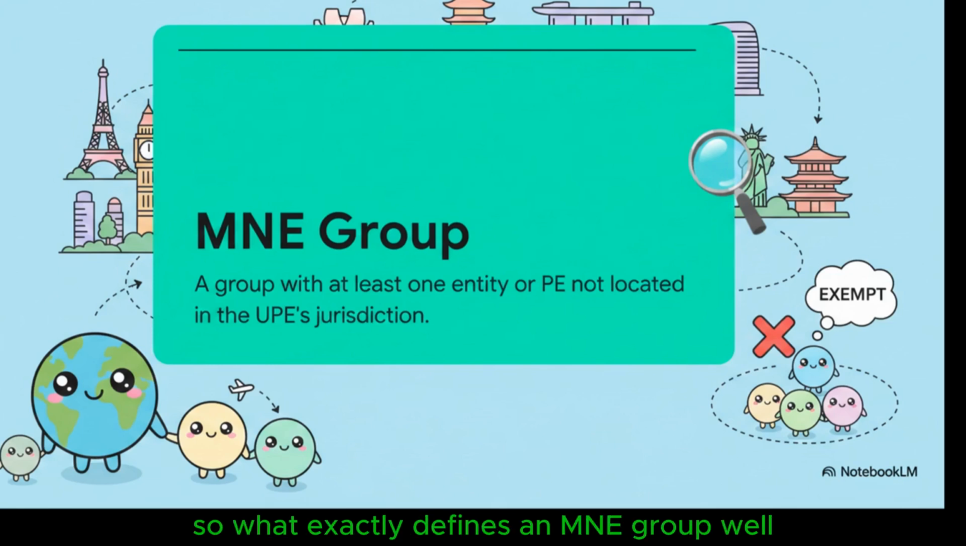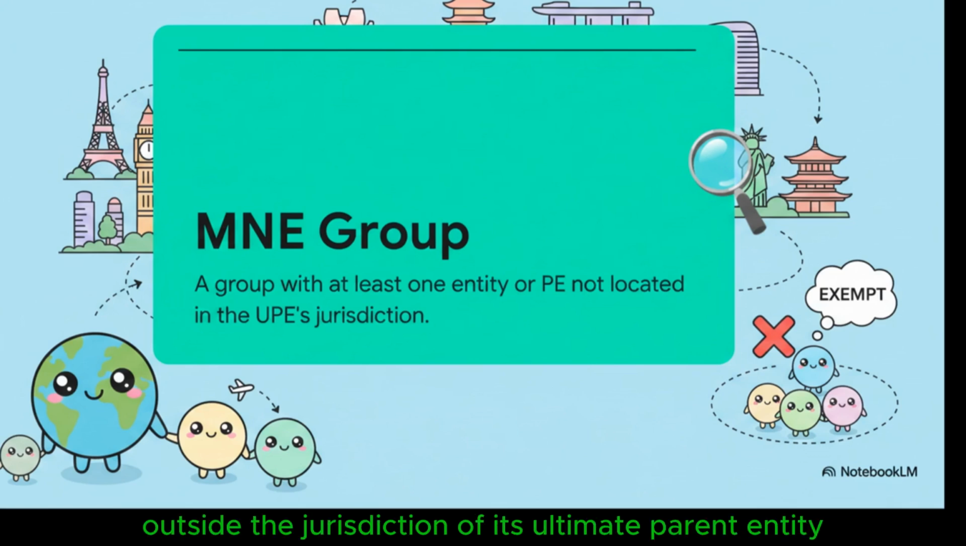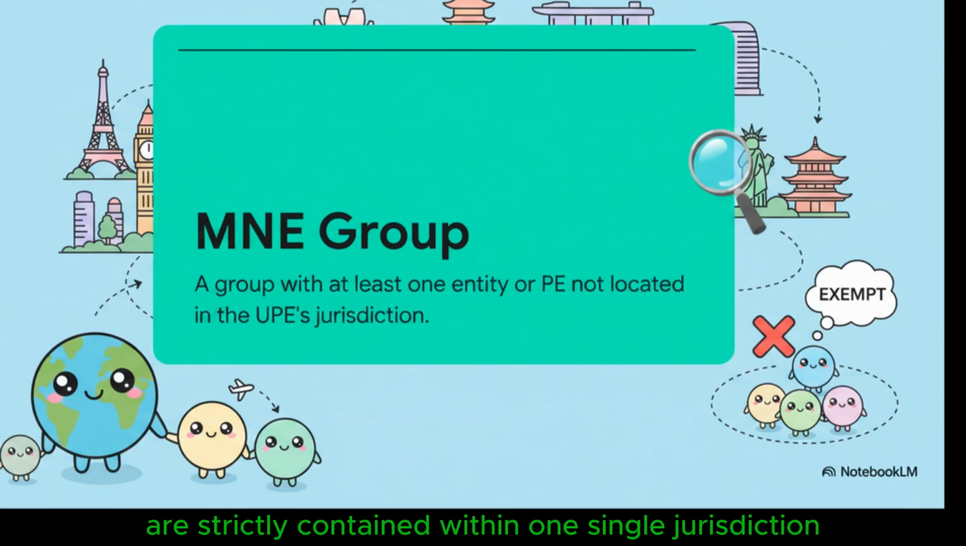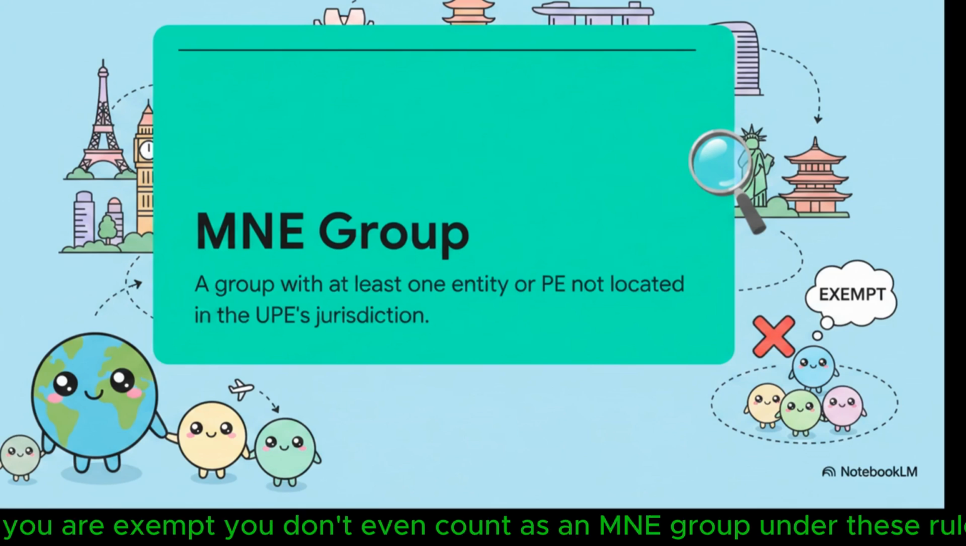So what exactly defines an MNE group? Well, it's a group that has at least one entity or a permanent establishment located completely outside the jurisdiction of its ultimate parent entity. So the really crucial takeaway here is this. If you're a wholly domestic group, meaning all your members and operations are strictly contained within one single jurisdiction, you are exempt. You don't even count as an MNE group under these rules.